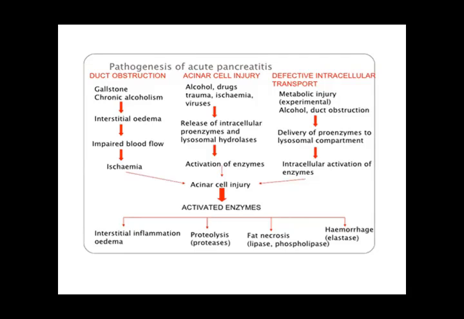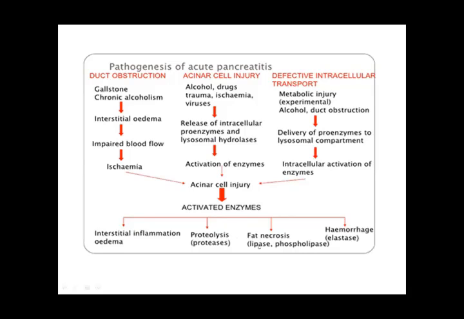These enzymes play an important role in the survival of injury. When they are activated, there is acinar cell injury, and the activated enzymes lead to interstitial inflammation, edema, and proteolysis. Proteases cause proteolysis.